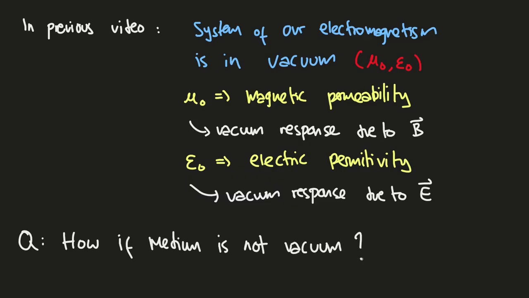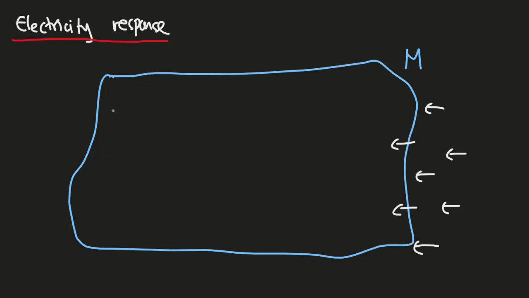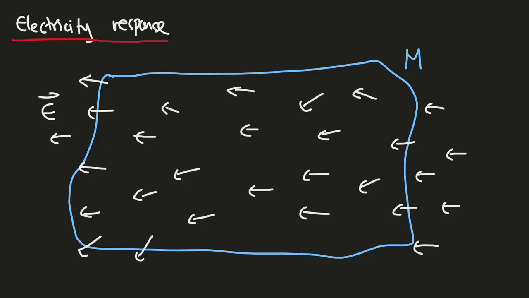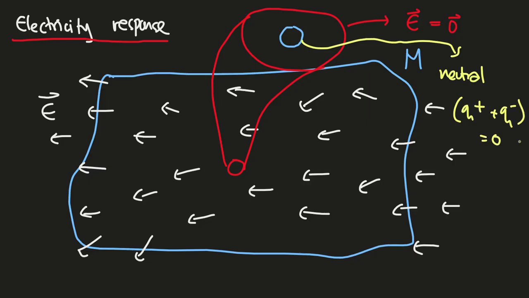To answer this question, we split this video into two sections: electric and magnetic response. In electric response, suppose we have a matter system, let's say M, and then we generate an electric field just like this. Here, if we zoom in to each molecule, in this part, we will see that this molecule creates some kind of plus pole and minus pole when E is not a zero vector. But if we turn off E, this molecule returns to neutral again. So what happened here?